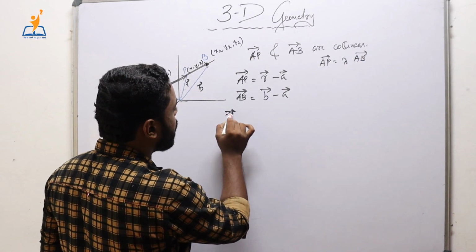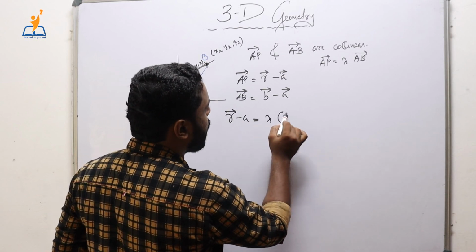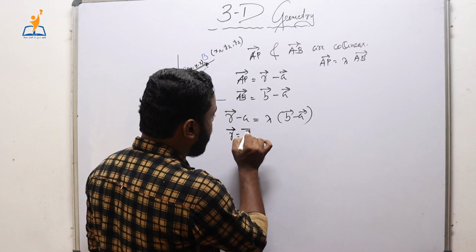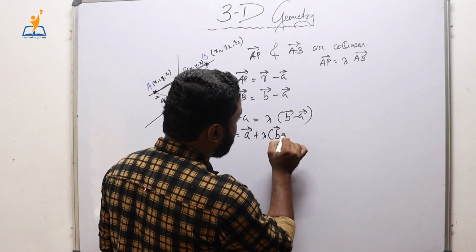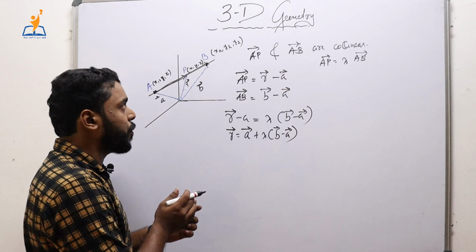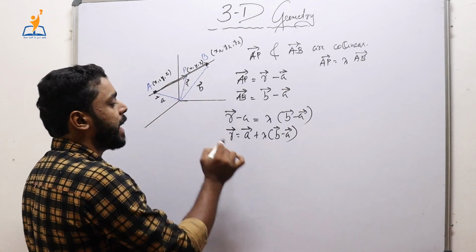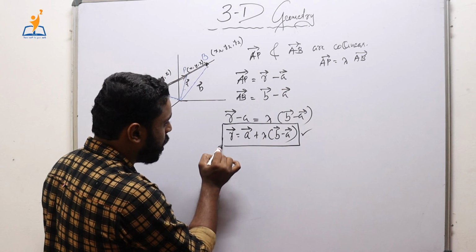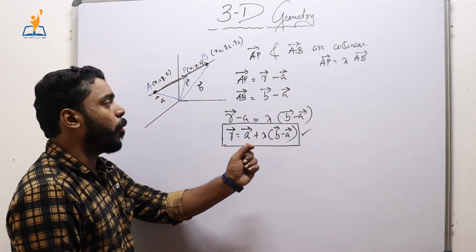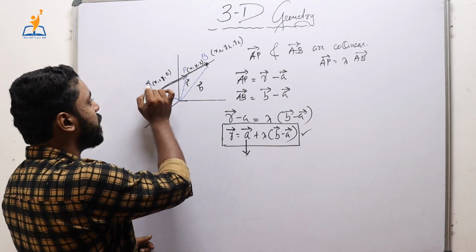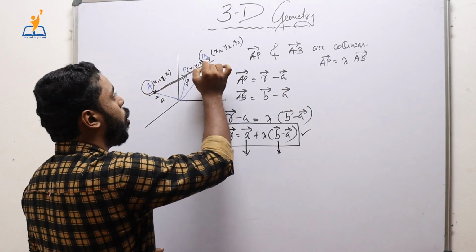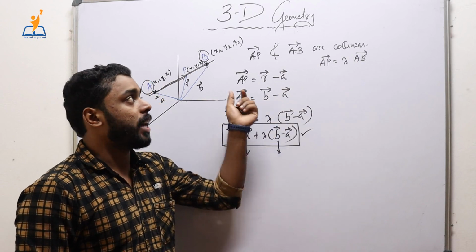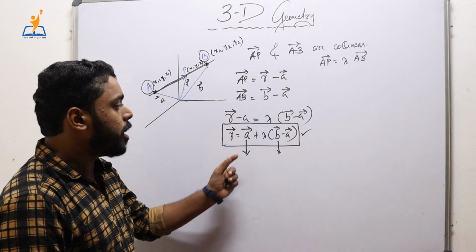That means R minus A is equal to lambda into B minus A. So from here we get R is equal to A plus lambda into B minus A. So we have the vector equation of a line which passes through 2 points A and B: R is equal to A plus lambda into B minus A. Here A is the position vector of the point A, B is the position vector of the point B, and lambda can be any scalar such that AP is equal to lambda AB, so that AP and AB are collinear vectors. This is the vector equation.